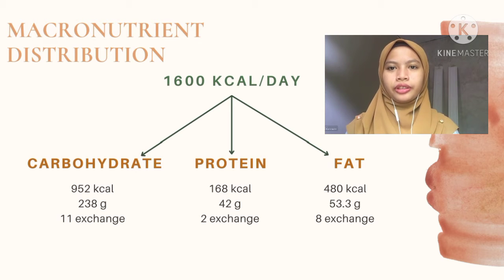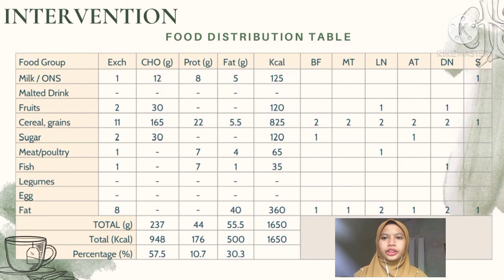Then, we calculate the food exchange by distributing these macronutrients in the food distribution table. So, we get 11 exchange for carbo, 2 exchange for protein, and 8 exchange for fat. This is the food distribution table that I mentioned before. After we get the exchange portion for each food group, then we distribute it according to 6 meal times. 6 meal times because she had low appetite, so we plan to provide small and frequent meals.